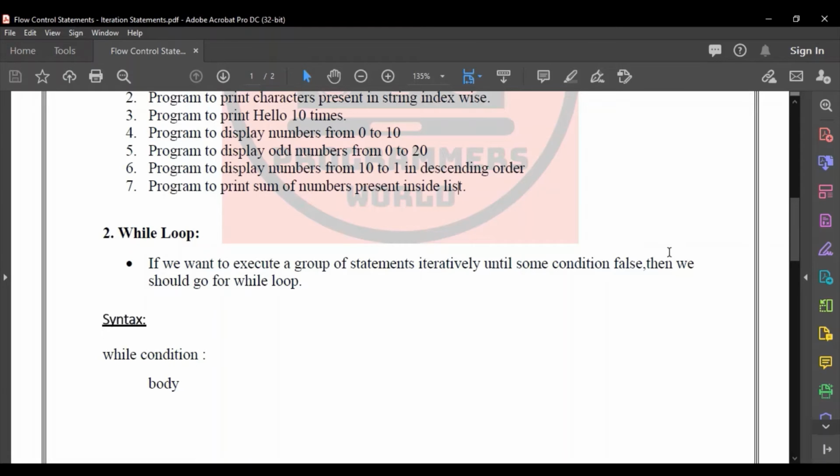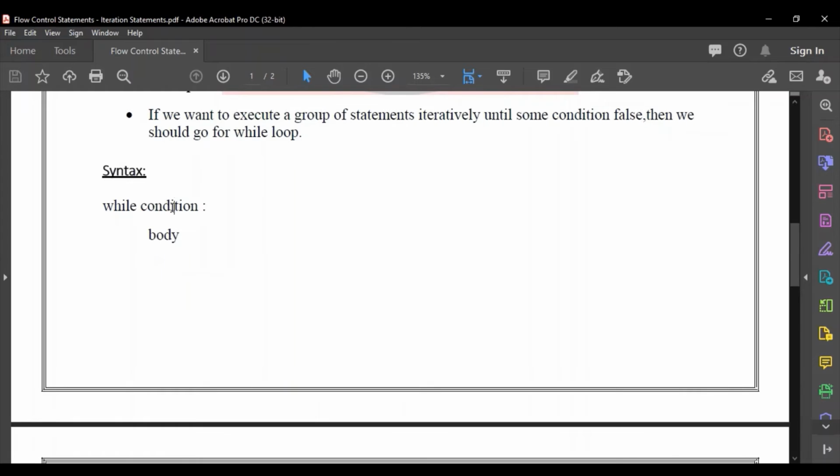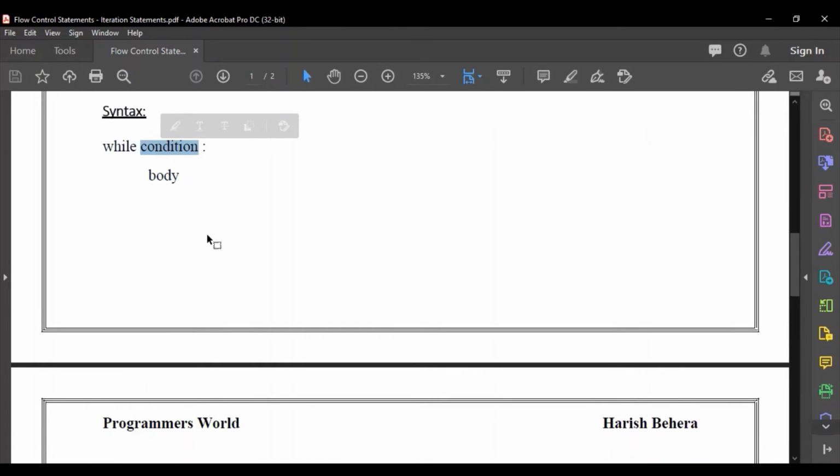If the condition is true, the statements inside the while loop execute iteratively until the condition becomes false. The syntax is while condition colon and then the body of statements. Based on the condition, the list of operations defined inside this body would be executed.